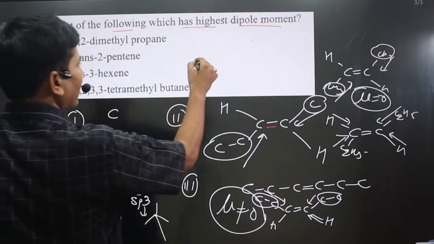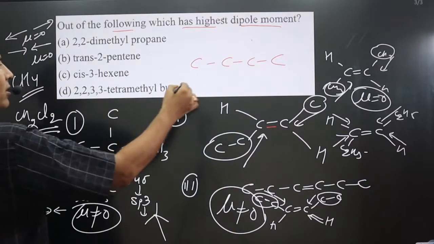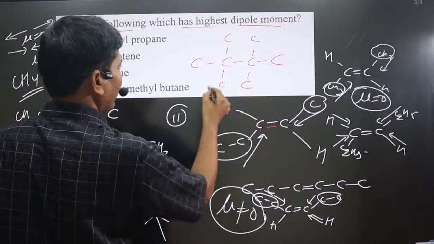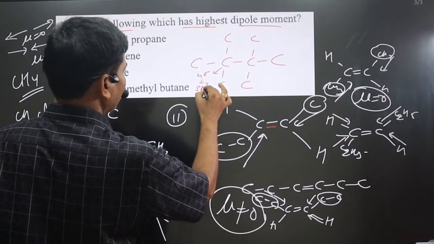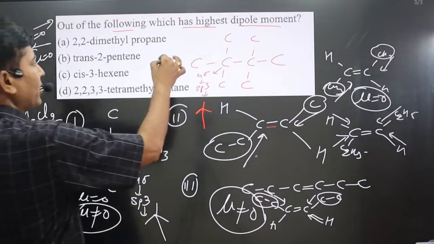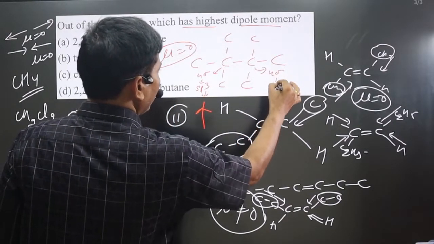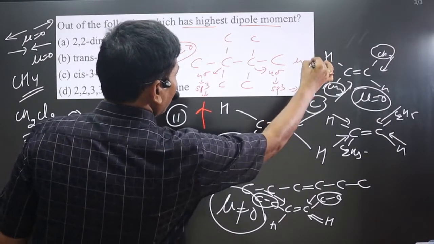Even if you talk about 2,2,3,3-tetramethylbutane, butane means how many carbons are there? 1, 2, 3, and 4. Tetramethyl, with C and C here, and here also 3 and C is there. In this case the same situation: 4 sigma bonds, sp3 hybridization, tetrahedral geometry, regular geometry, so the dipole moment will be 0. For this carbon also the same: 4 sigma bonds, sp3 hybridization, tetrahedral, dipole moment will be 0.